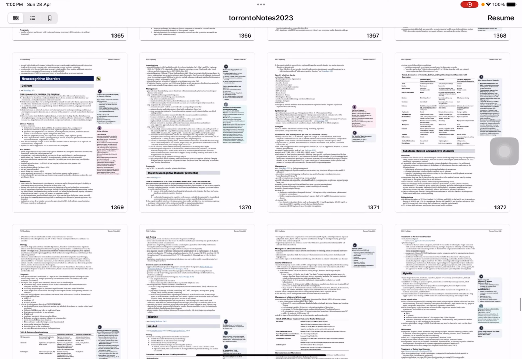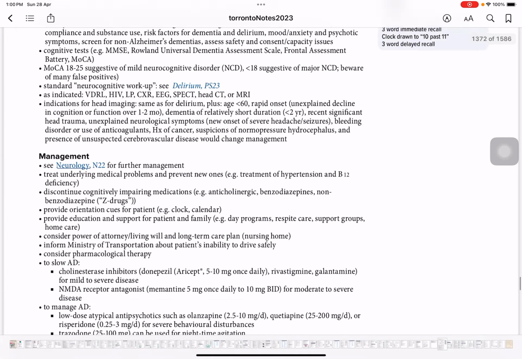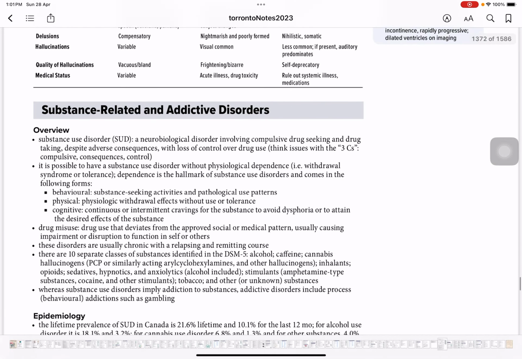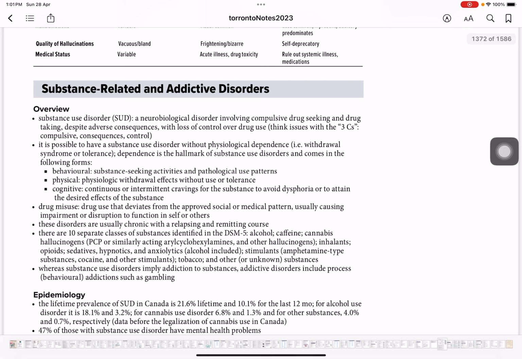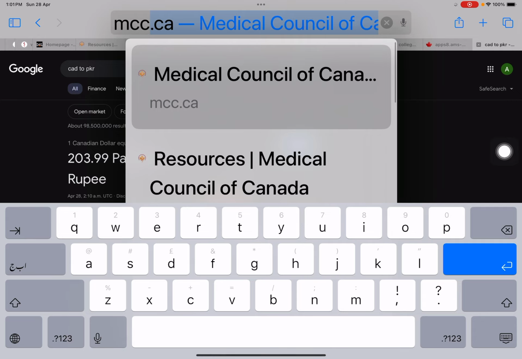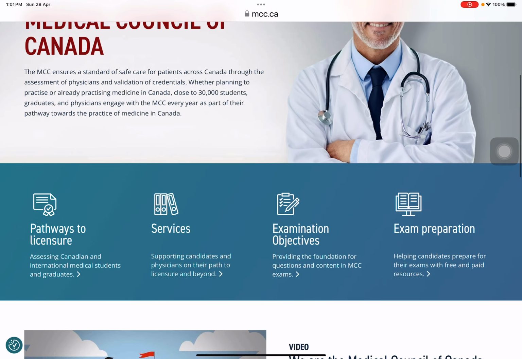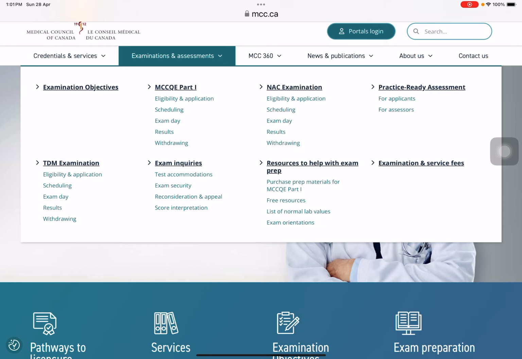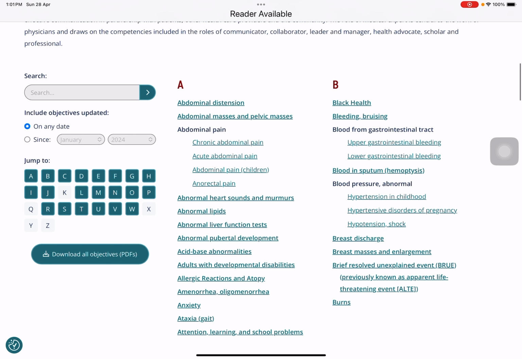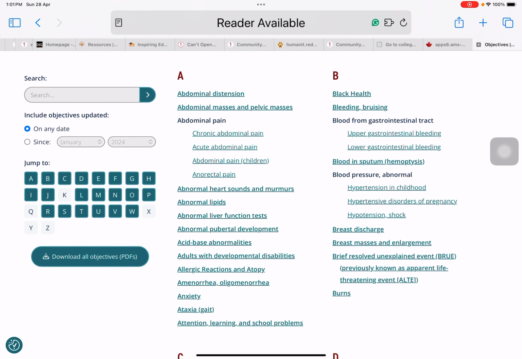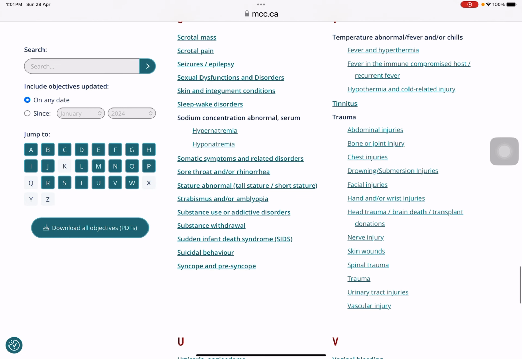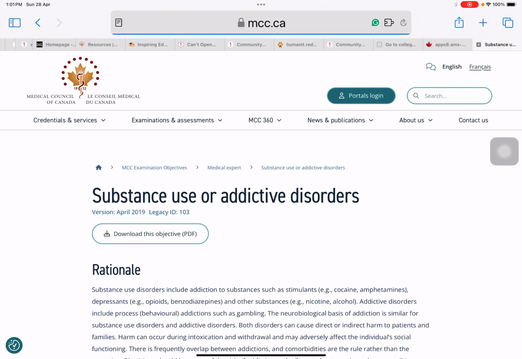Let's start with the objectives on the MCCQE1 website. I have the objectives with me. Let me open it for you here as well. If you open up MCC, you go to examinations, then objectives, then medical expert, and let's get to S. In S, we have substance use. So substance use and substance withdrawal are two objectives, and we're going to do substance use today.